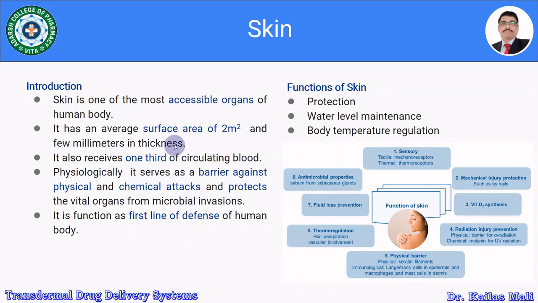The important thing is that it receives approximately one third of circulating blood. Physiologically, it serves as a barrier against physical and chemical attacks and protects the vital organs from microbial invasion. It functions as the first line of defense of the human body.